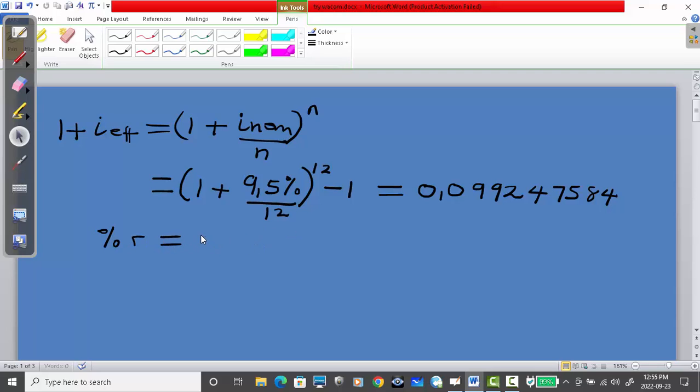It's going to be 100 multiplied by this 0.009, which gives me 9.92%. Okay, so that's my answer there.